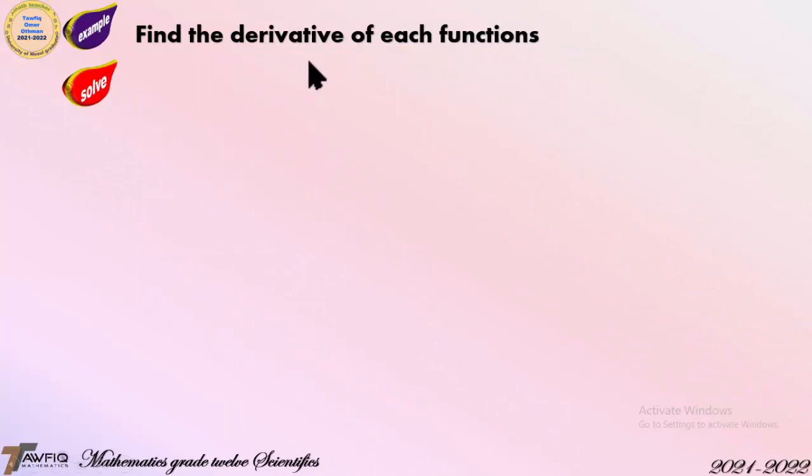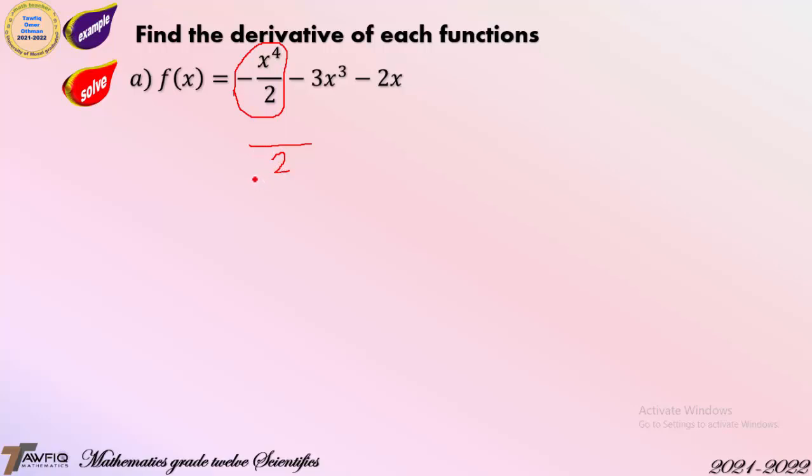Find the derivative of each function. A, f(x) is equal to minus x to the power 4 over 2 minus 3x cubed minus 2x. To find the derivative of this function, take the derivative of each function along. The first one, minus x to the power 4 over 2: because you have a constant at the denominator, write the constant as it is.